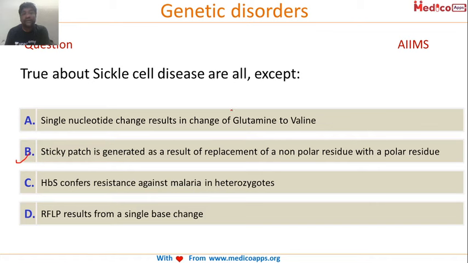Now if you see the options, either B or A, any one of them has to be false, because here it is saying glutamine to valine. We know this is polar and this is non-polar or hydrophobic. And here it is saying non-polar is changed with polar. So actually this is correct. This is wrong. Polar is changed with non-polar.